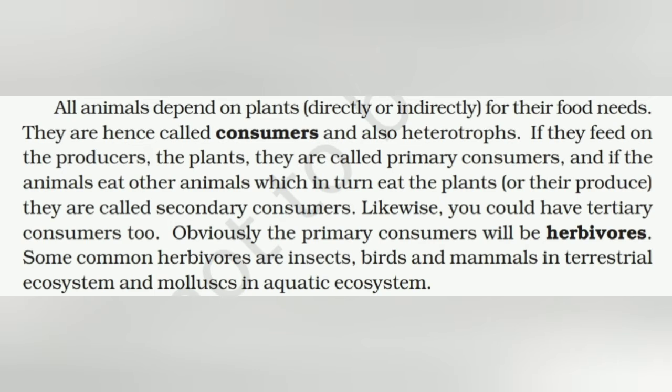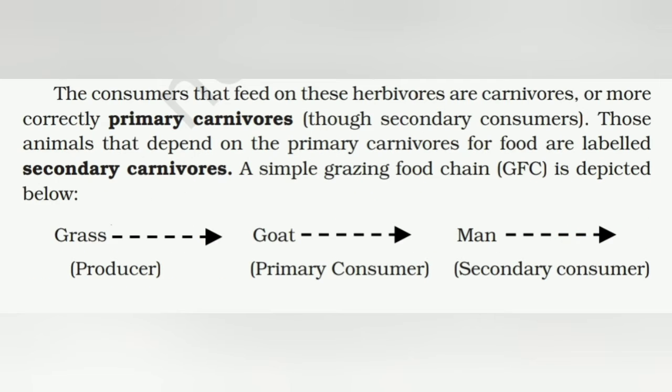Obviously, primary consumers will be herbivores. Some common herbivores are insects, birds, and mammals in terrestrial ecosystems and mollusks in aquatic ecosystems. The consumers that feed on these herbivores are carnivores, or more correctly, primary carnivores. Though they are secondary consumers, they are carnivores because it is the first time they are eating animals.